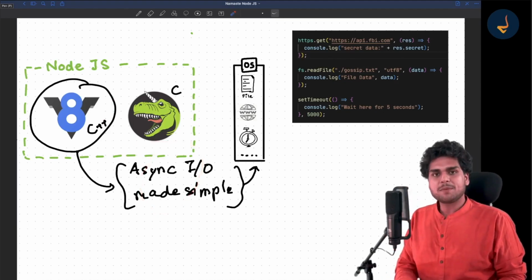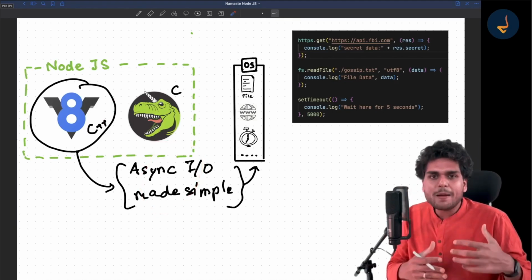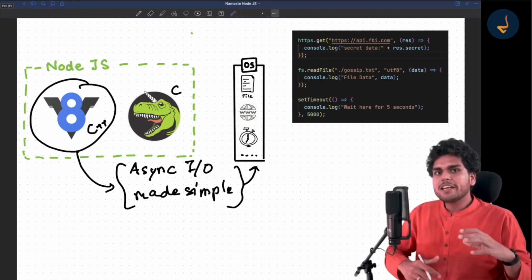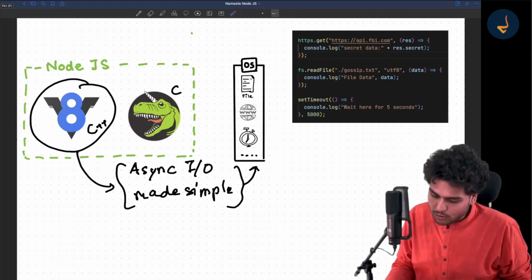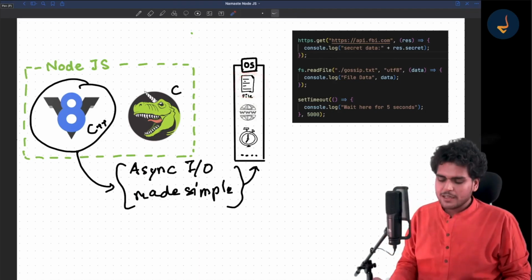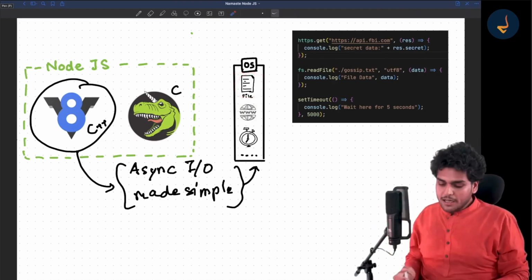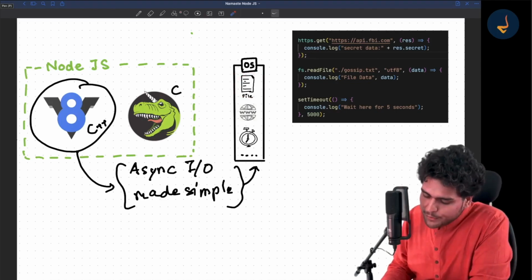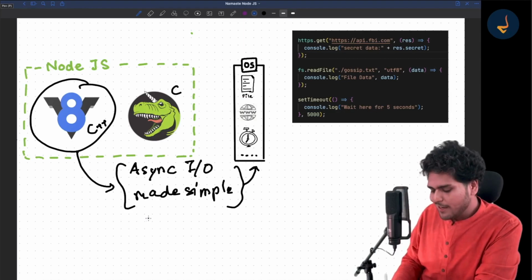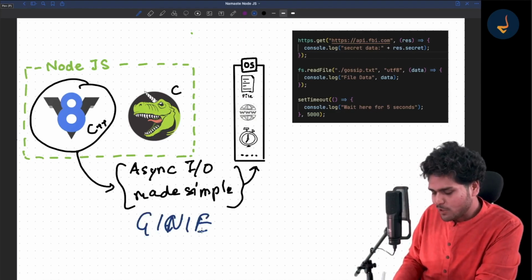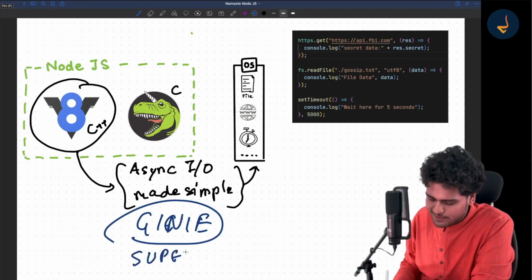libuv has a lot of queues inside it. It has an IO callback queue. There is a timers queue. libuv manages your setTimeout. libuv manages your timers. libuv manages your file system. libuv has a lot of access. libuv, my dear friends, is a genie for us. libuv is a beast over here. I am not sure about the spelling of genie, but it's a genie for us. libuv is our superhero, right?